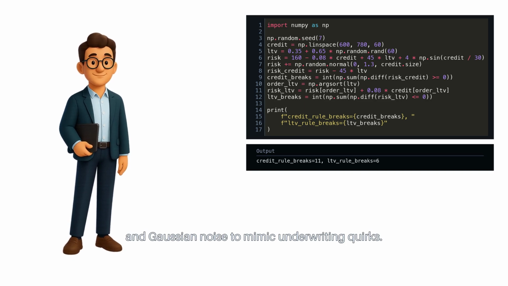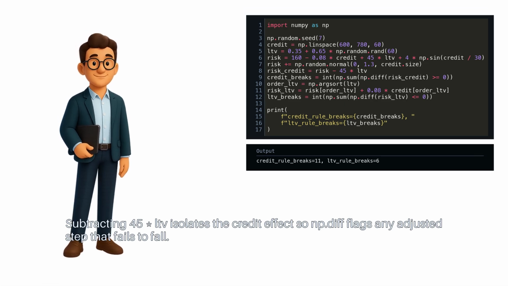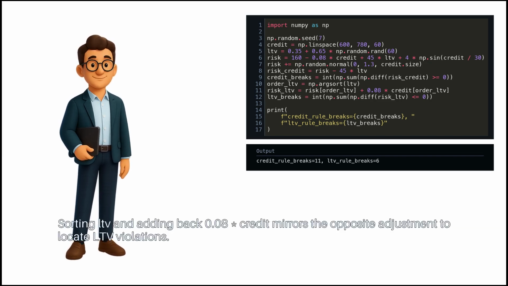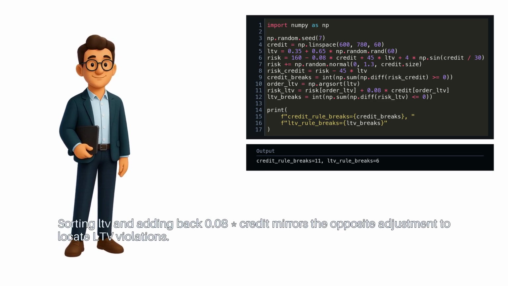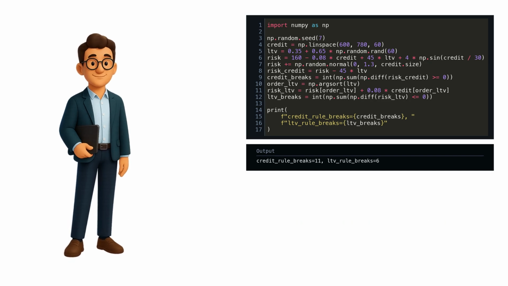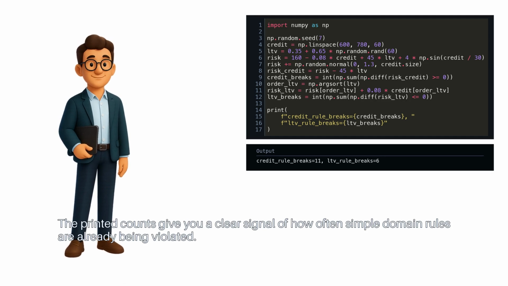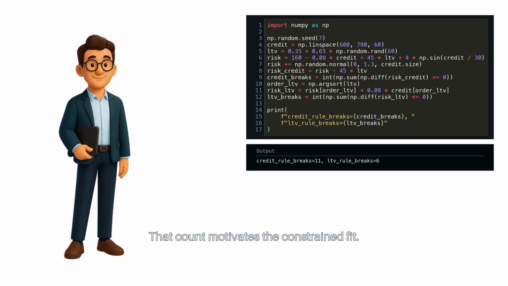mimic underwriting quirks. Subtracting 45 times LTV isolates the credit effect, so np.diff flags any adjusted step that fails to fall. Sorting LTV and adding back 0.08 times credit mirrors the opposite adjustment to locate LTV violations. The printed counts give you a clear signal of how often simple domain rules are already being violated. That count motivates the constrained fit.